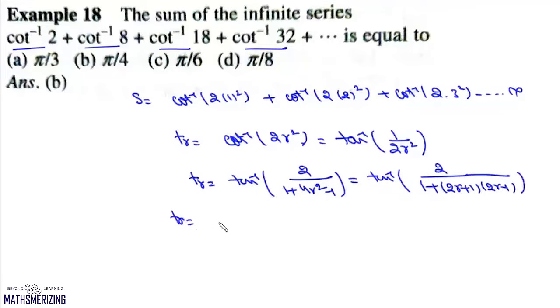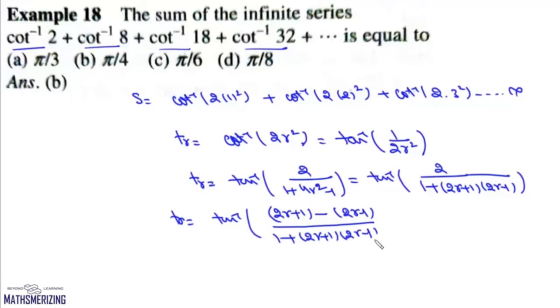So its general term will be tan inverse 2r plus 1 minus 2r minus 1 upon 1 plus 2r plus 1 into 2r minus 1. Now this is tan inverse x minus y upon 1 plus xy. So it will be tan inverse 2r plus 1 minus tan inverse 2r minus 1.